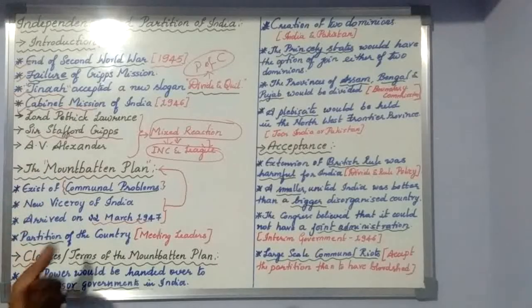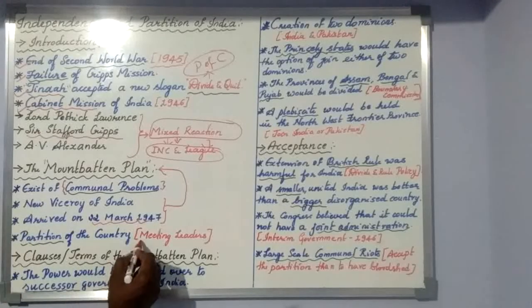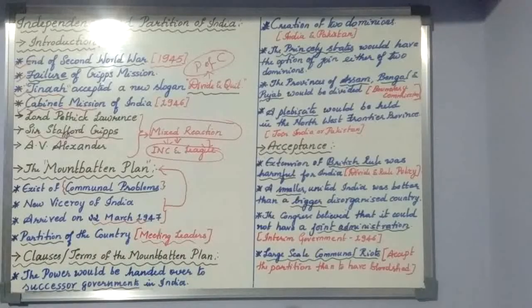So when Lord Mountbatten came to India in 1947, the first thing he did was start meeting Indian leaders of different political parties. He started to meet the greatest leaders like Gandhiji, Jawaharlal Nehru, Muhammad Ali Jinnah and Ambedkar, and had discussions with many personalities.